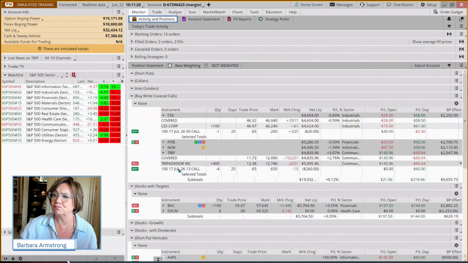And when we placed the trade, we said, okay, we're getting in for 11.73. If we can make like $127 in a 30-day time frame, and you may say, well, that doesn't sound like much, but it's $127 a contract on an $11.73 investment.